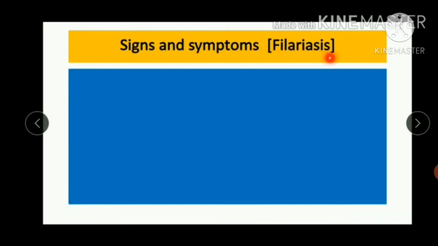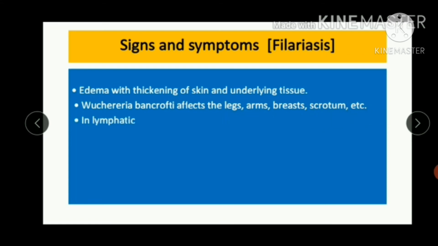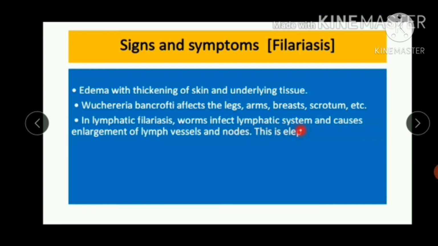Signs and symptoms of filariasis. Edema means swelling with thickening of skin and underlying tissue. Wuchereria bancrofti affects the legs, arms, breast and scrotum, etc. Scrotum is a covering which is present around the testis. In lymphatic filariasis, the worm infects the lymphatic system and causes enlargement of lymph vessels and nodes.